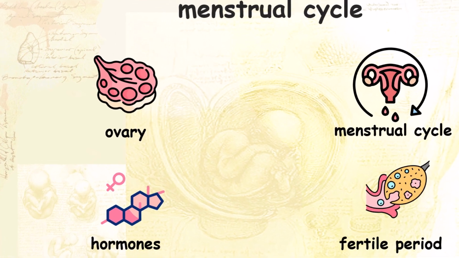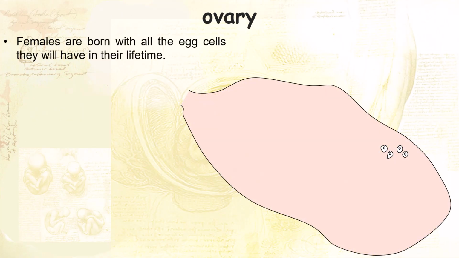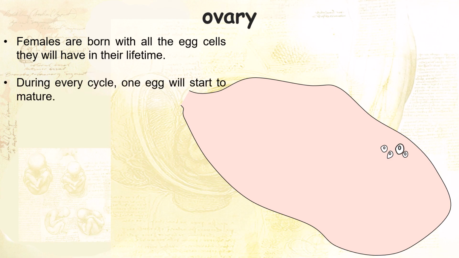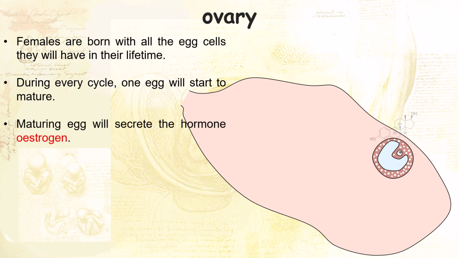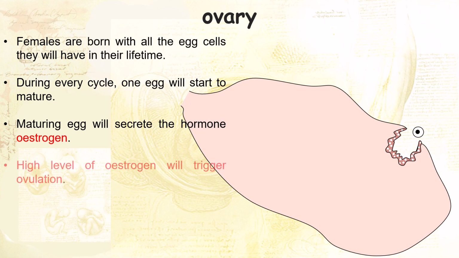For context, let's begin with the ovary. Females are born with all the egg cells they will have in their lifetime. They are all immature. After the start of puberty, during every menstrual cycle, one egg will start to mature. The maturing egg will secrete the hormone estrogen. A high level of estrogen will trigger the release of the egg, otherwise known as ovulation.